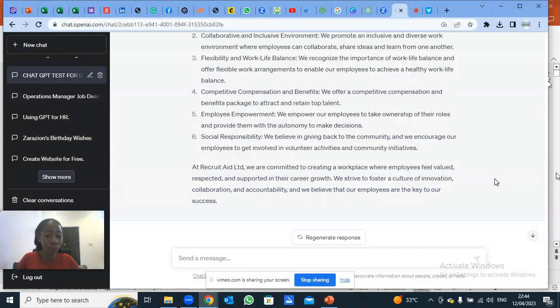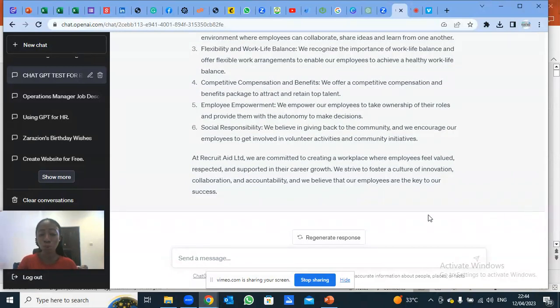Maybe we have some other EVP that can make this more robust. That is the part where I get to edit the information that GPT has given me. So I'm not just copying and pasting. GPT has given me the foundation, done part of the job for me. It is my job now to take this information, add to it, remove from it, and add some information I have about our organization, some of the things we provide to our employees that is an EVP for us, before I provide it to probably the candidate that I'm trying to work with.